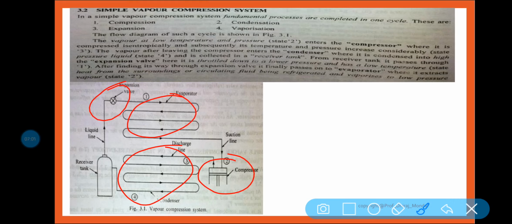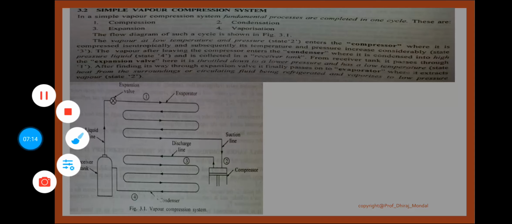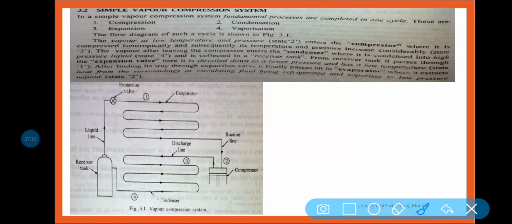Now, how this vapor compression refrigeration system operates, that I am going to discuss here. First of all, in the diagram you can see this is the compressor part. From this compressor the refrigerant is compressed and it comes to the condenser section.